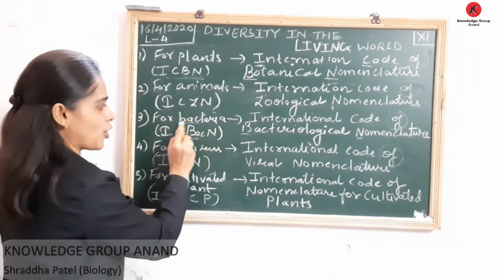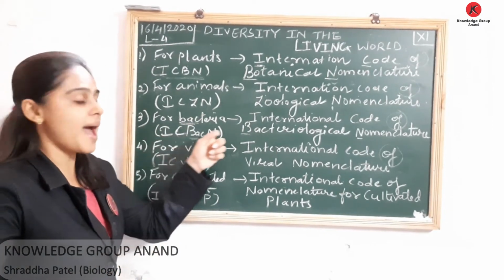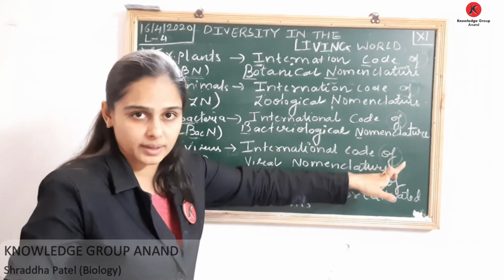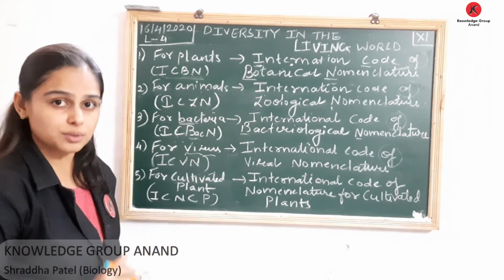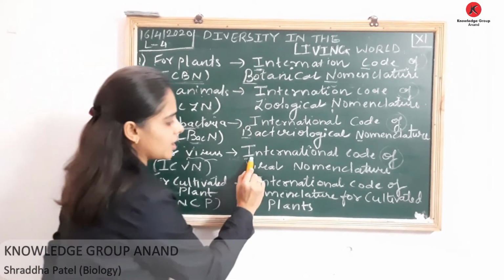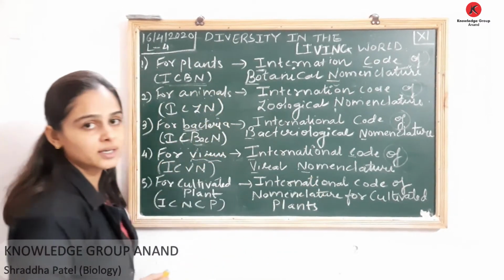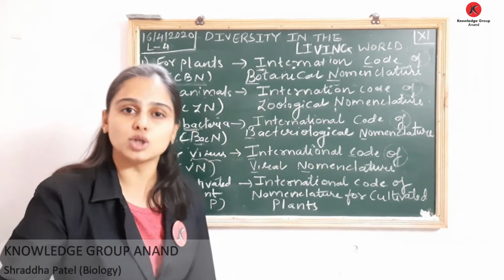So for bacteria, ICBacN, that is International Code of Bacteriological Nomenclature. Similarly, if you are talking about viruses, उसके लिए we have International Code of Viral Nomenclature.